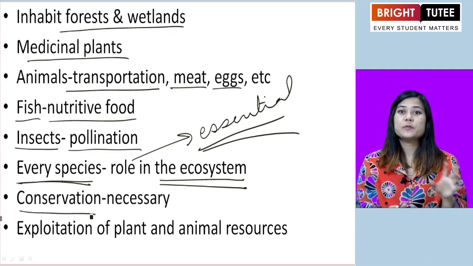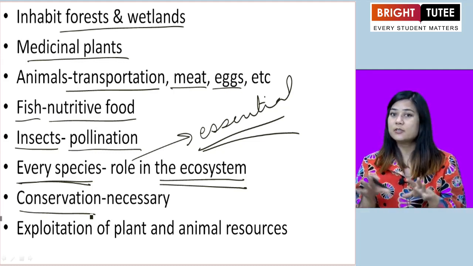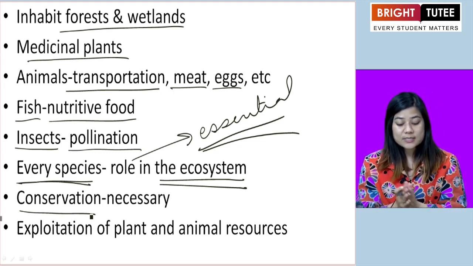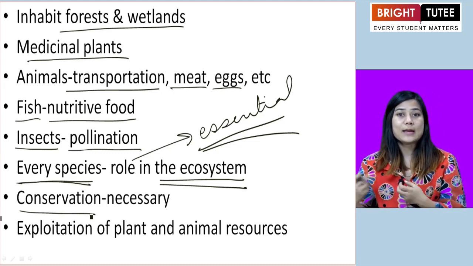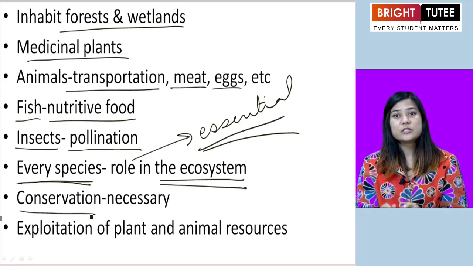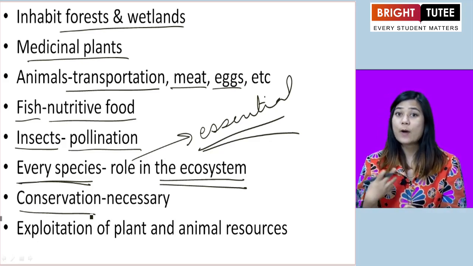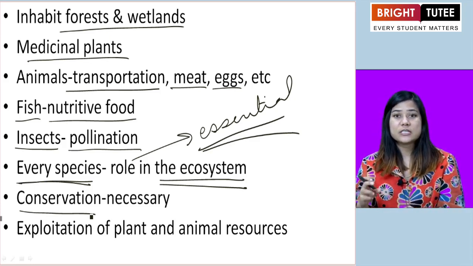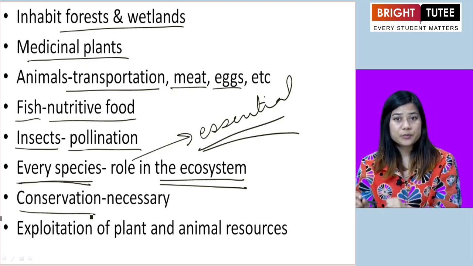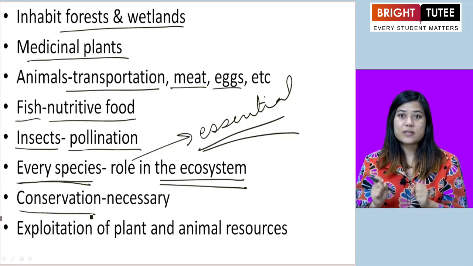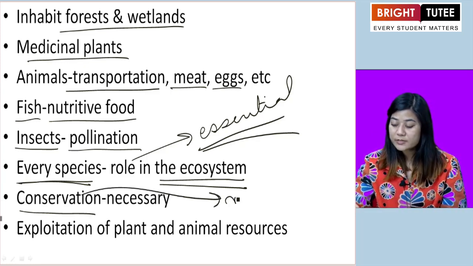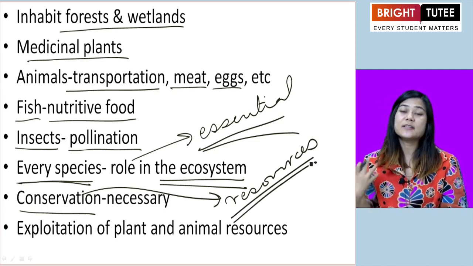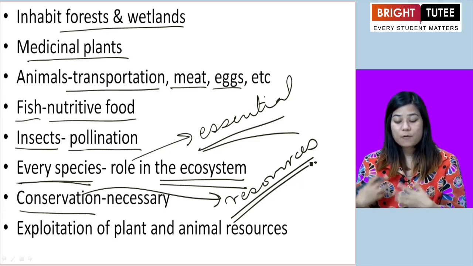In the last chapter, when we were doing vegetation, we learned a great deal about conservation, and there we also tried to understand why we needed conservation. In a similar manner, when we are talking about wildlife in this chapter, we also need to pay attention to why we are learning that animals are also needed. Animals also need to be protected, conserved and preserved. Wildlife is also a very important resource that human beings depend upon for their development and well-being.